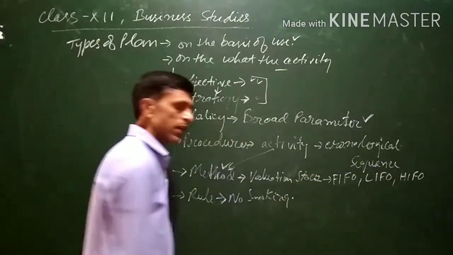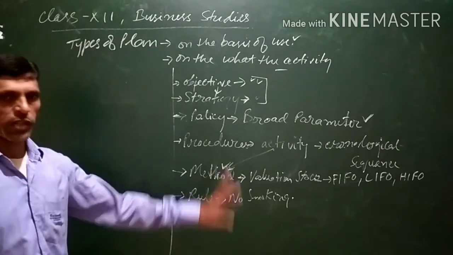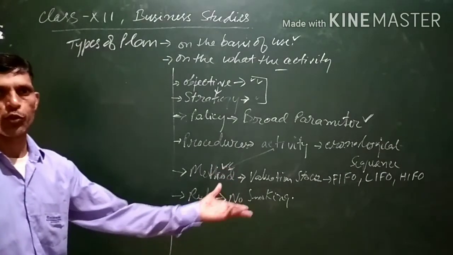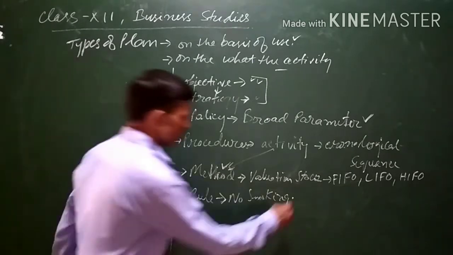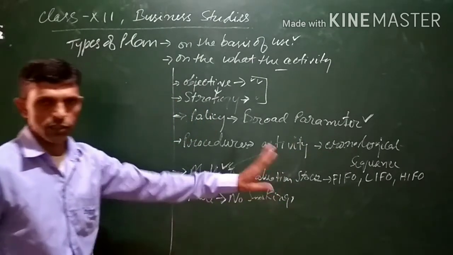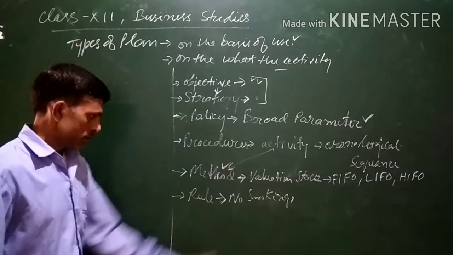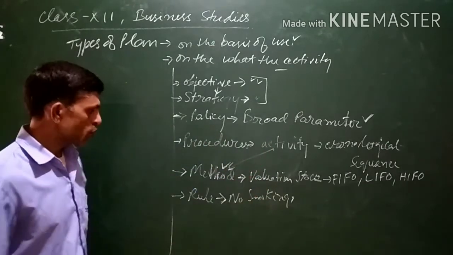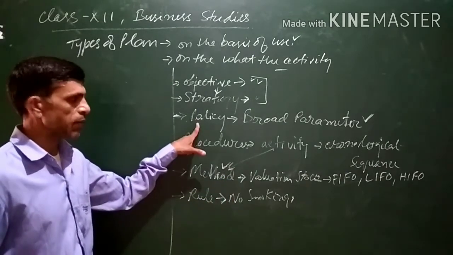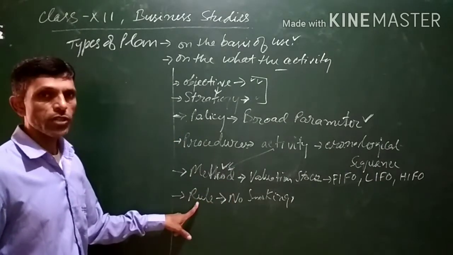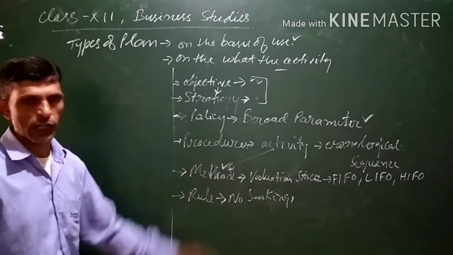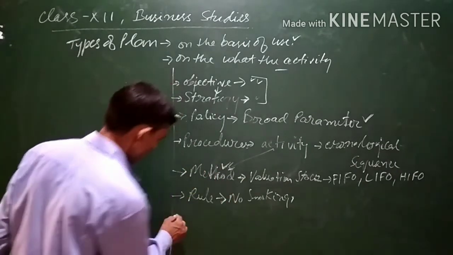So this is a rule that no smoking should be done in the school campus, or in the organization. Or no classes to be conducted in Hindi or any other language except English. This is the rule that has to be strictly followed. In policy there can be deviation, but in rules there is no deviation. Whatever rules have been framed, they are to be followed by one and all.